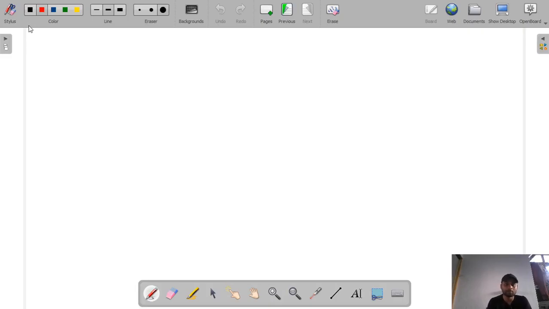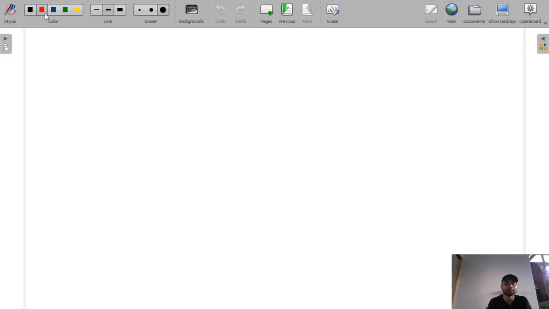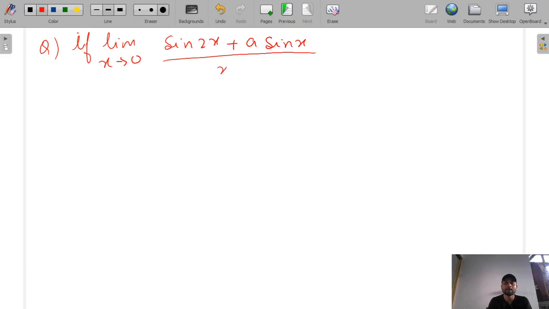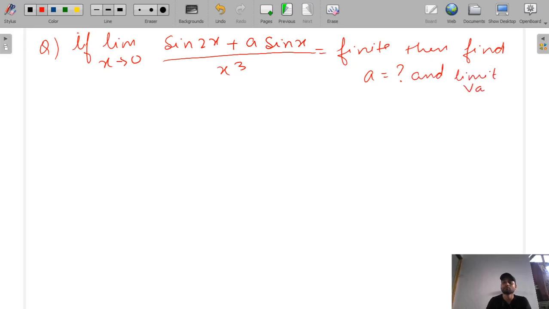So we will solve a few more important examples. So take this question: if limit x tends to 0 of sine 2x plus a sine x divided by x cube is equal to finite, then find the value of a and the function value, meaning the limit value. So for solving this kind of question,